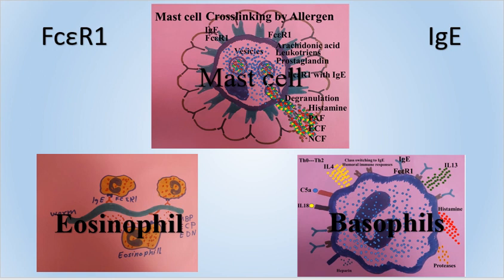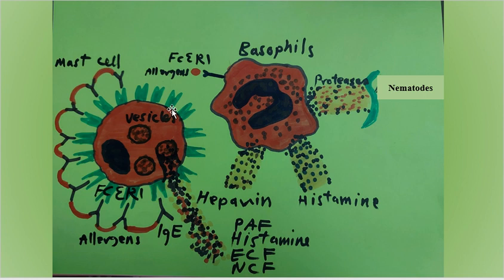As can be seen here, these are cells that can be recruited due to the production of proteases.